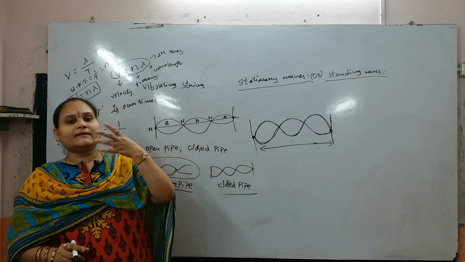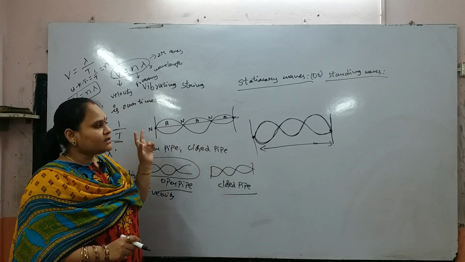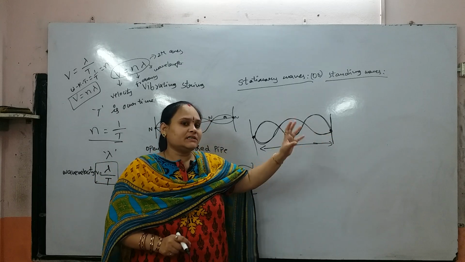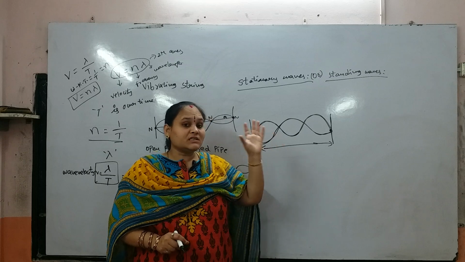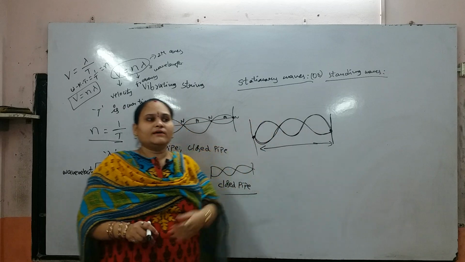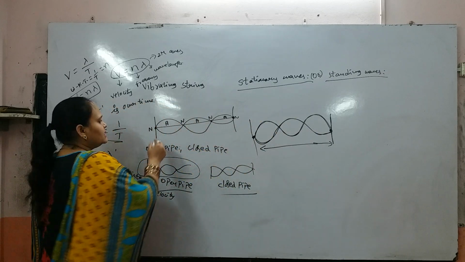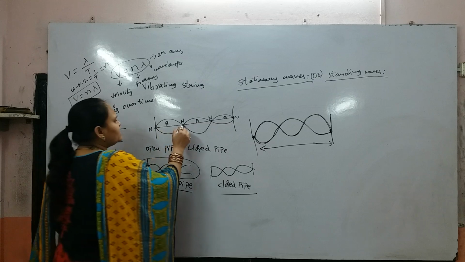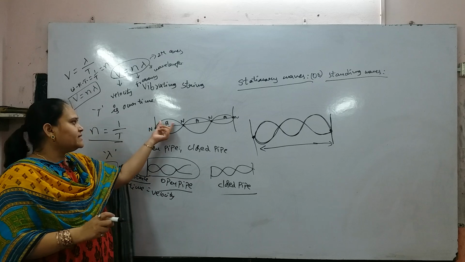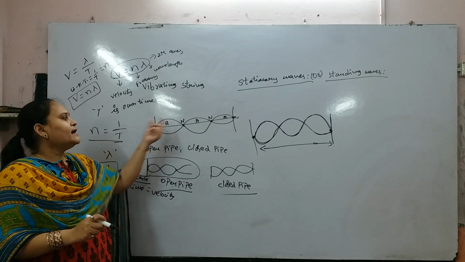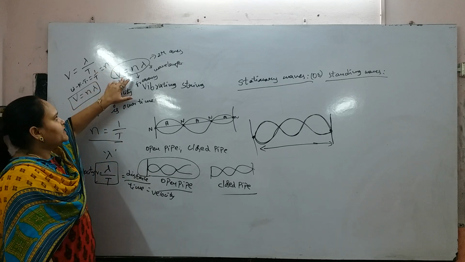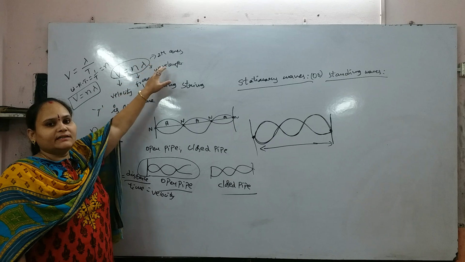It will be reflected back in the opposite direction, and these two waves are superimposed on each other to give a new standing wave. In that, the point where intensity is minimum is a node and the point where intensity is maximum is an antinode. And we can prove the relation between velocity, frequency and wavelength.